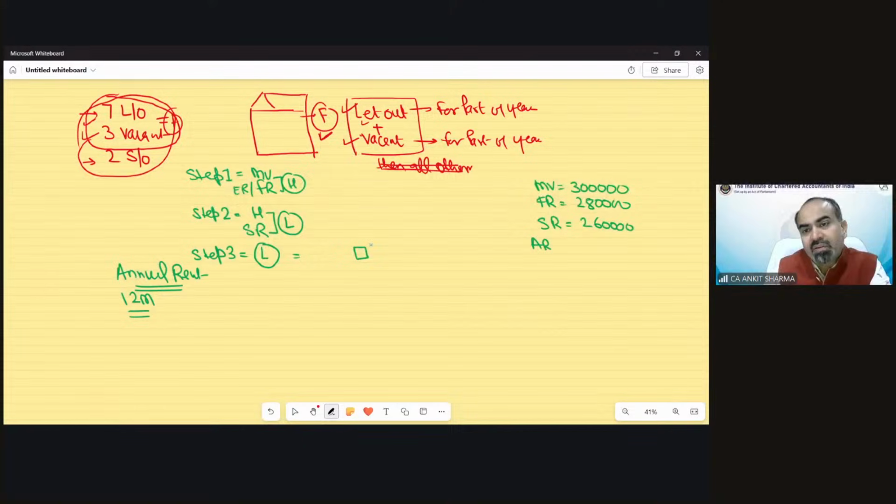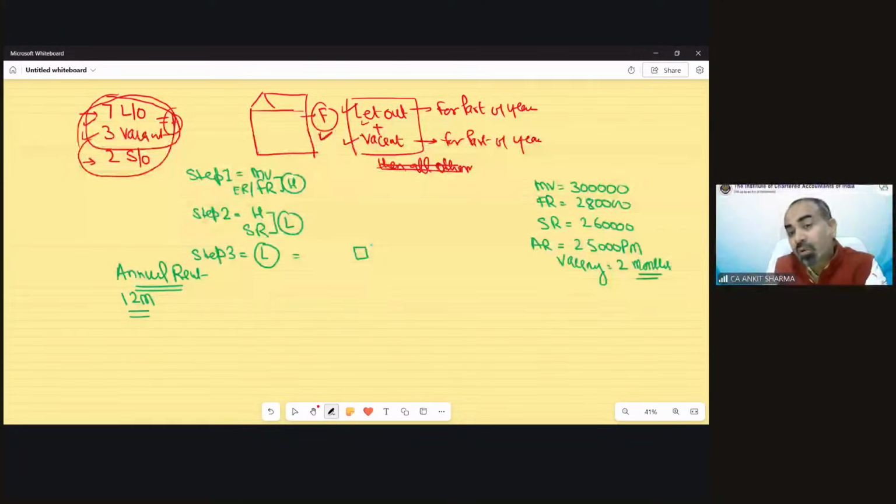Actual rent was per month, suppose, 25,000 rupees per month. And it says vacancy for 2 months. Vacancy was for 2 months.